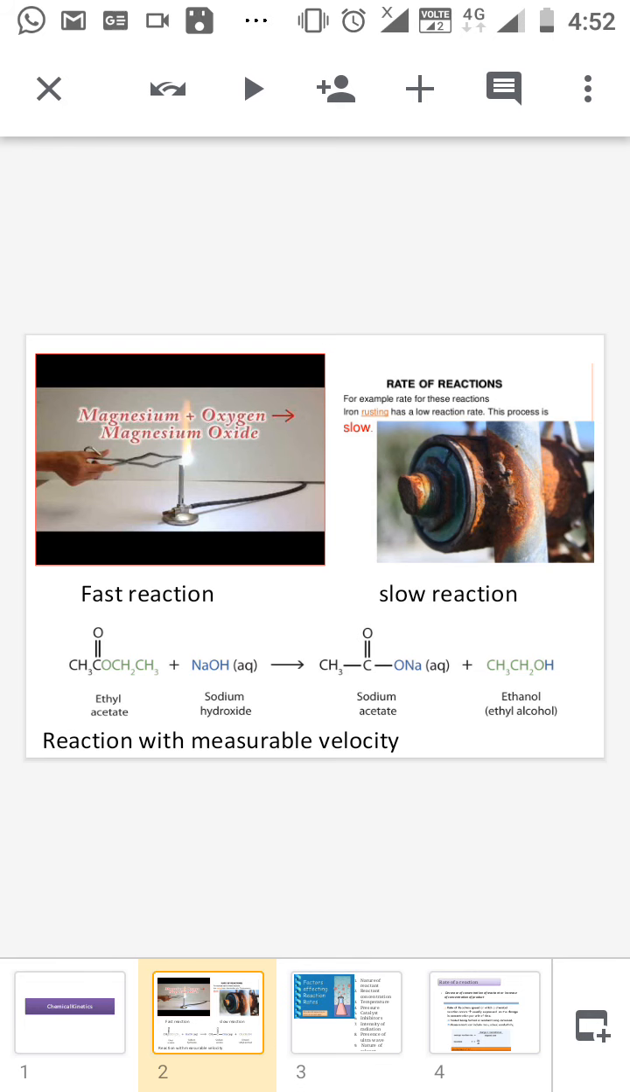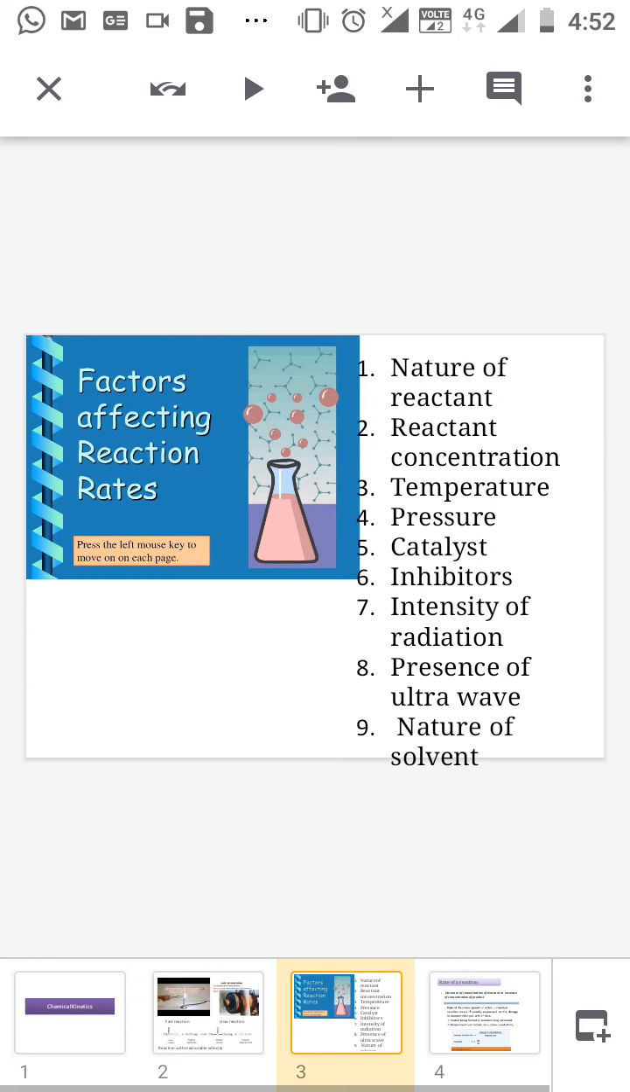Second one is slow reaction. Example, rusting of the iron. Third type means the reaction which is taking place at moderate speed. Example, ethyl acetate combined with sodium hydroxide to give sodium acetate and ethanol. In this chapter, we are discussing only the reactions which take place at moderate speed.